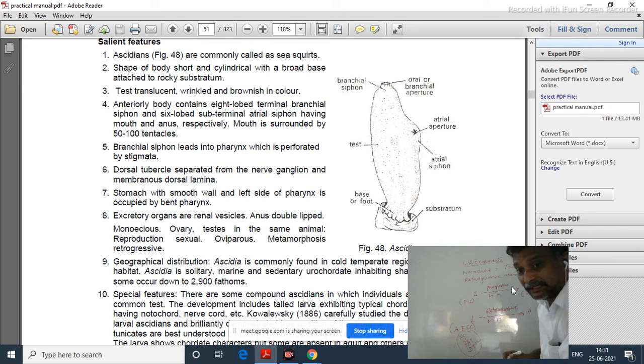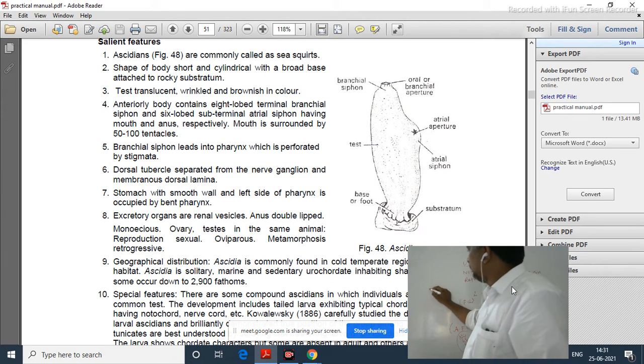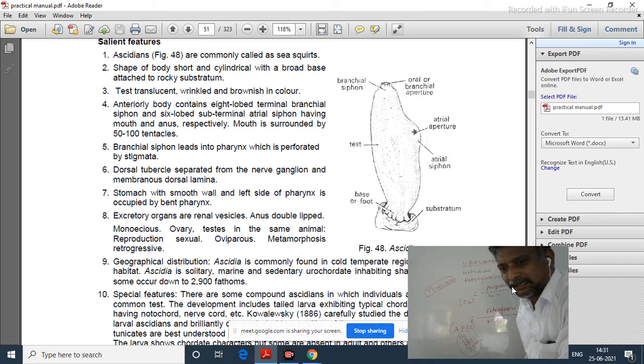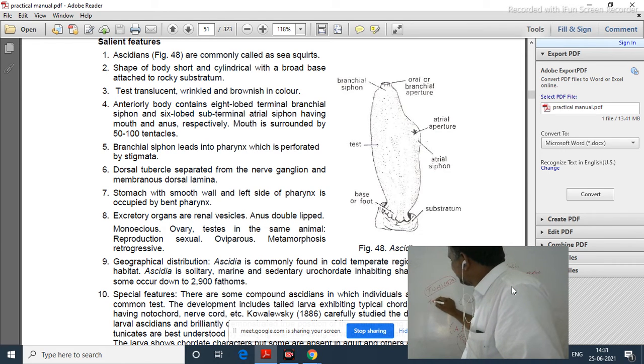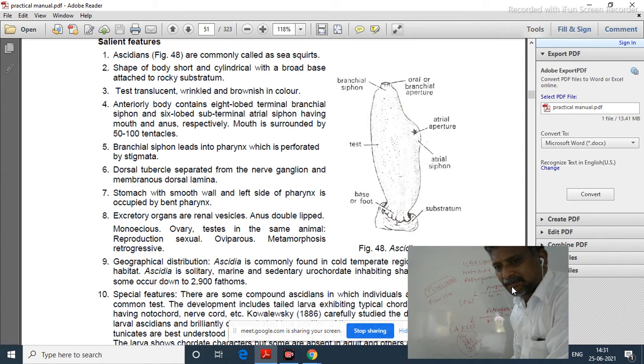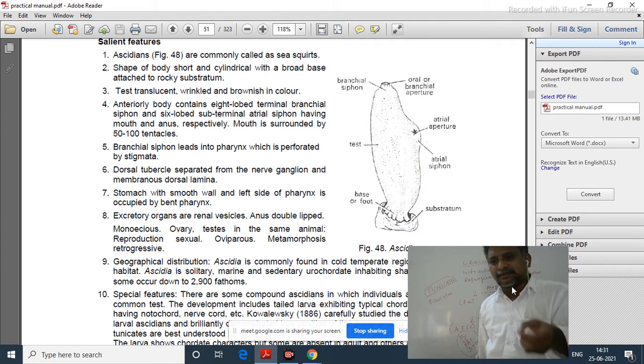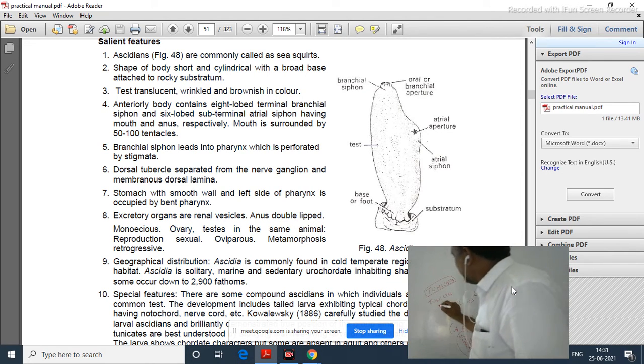Another important character of all Urochordates: the other name of Urochordata is Tunicata, because their body wall is composed of tunicin, a kind of protein similar to cellulose-like material. The tunicin-composed body wall is called the test.